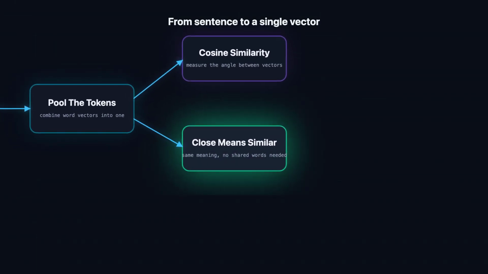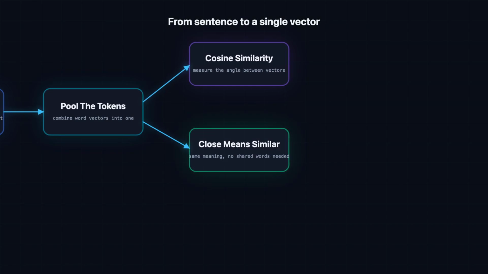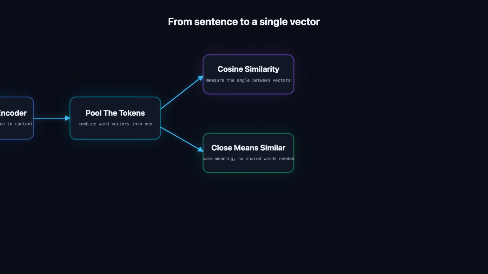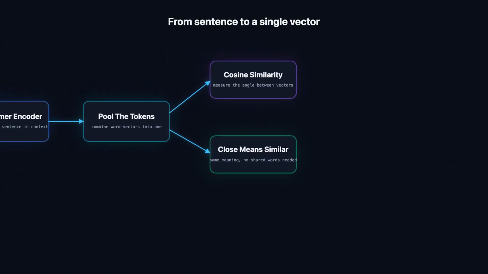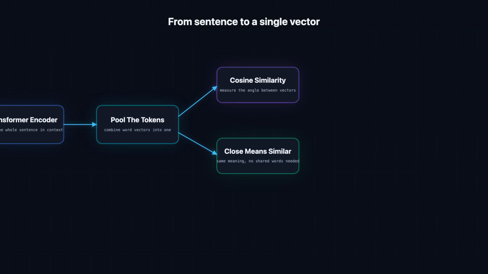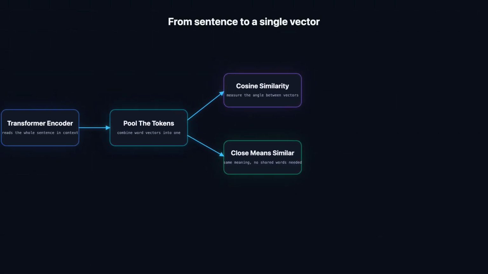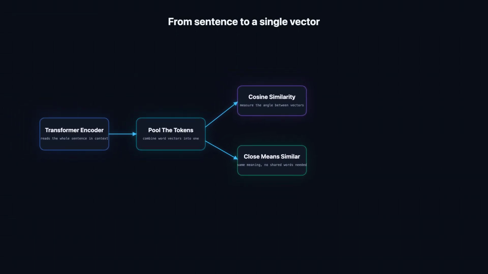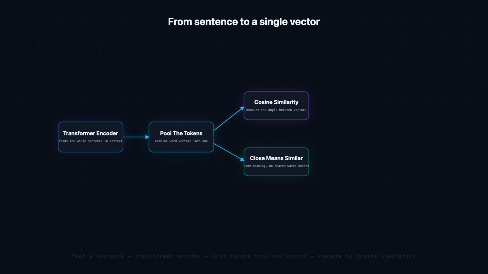Here is the beautiful result. Because the model was tuned so that meaning drives the geometry, close vectors mean similar meaning, even when the sentences share no words at all. Our two age questions, worded completely differently, land right next to each other.